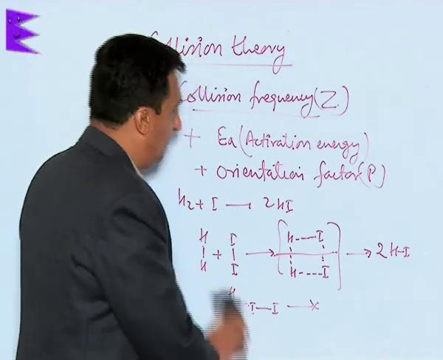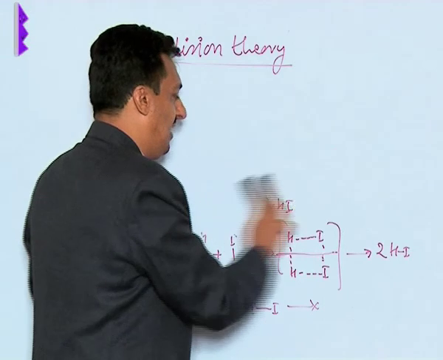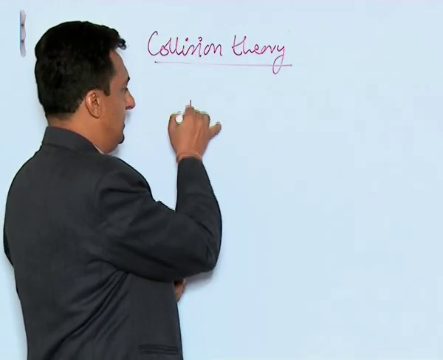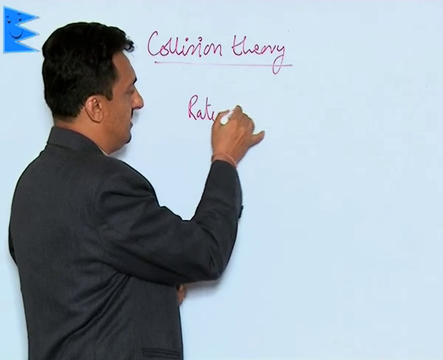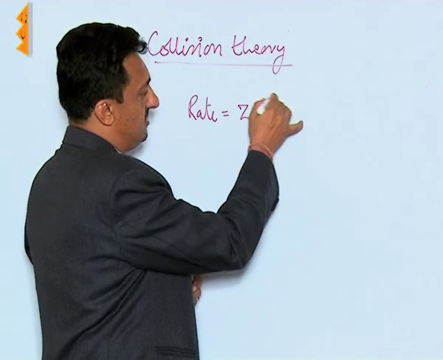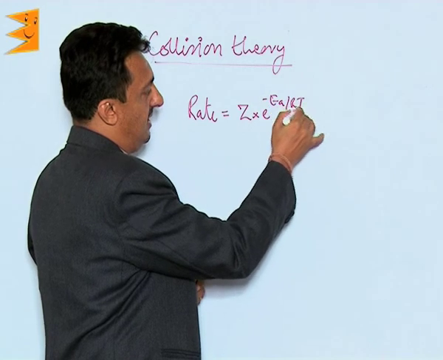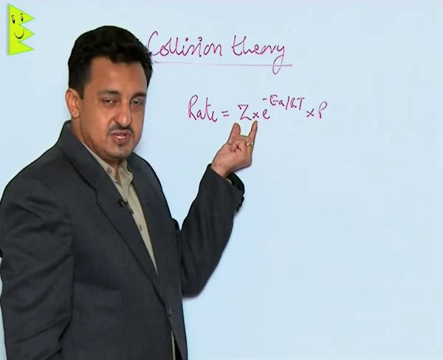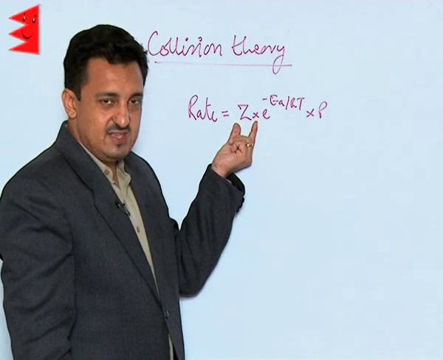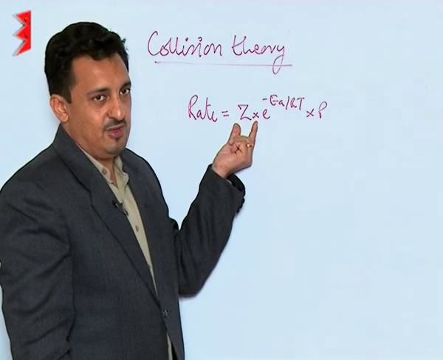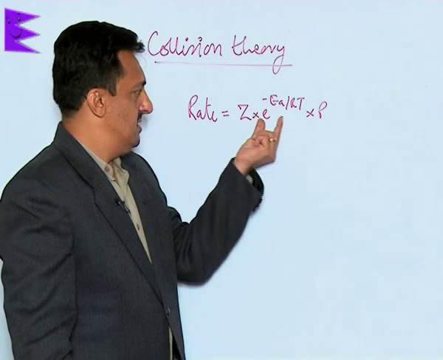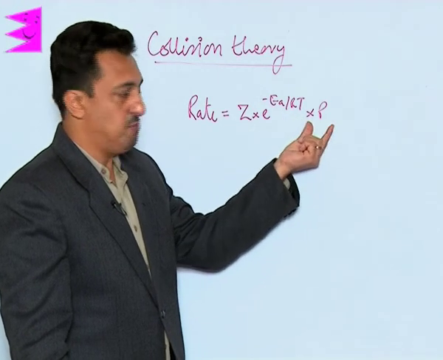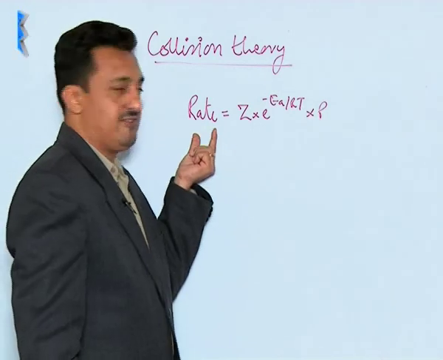Overall, if we combine all this, the rate will be Z into e to the power minus EA over RT into P. Out of the total collisions, the ones with sufficient energy to form the product and with proper orientation decide the rate of the reaction.